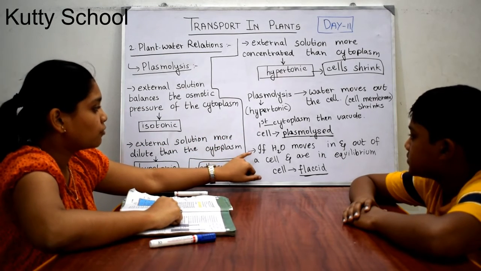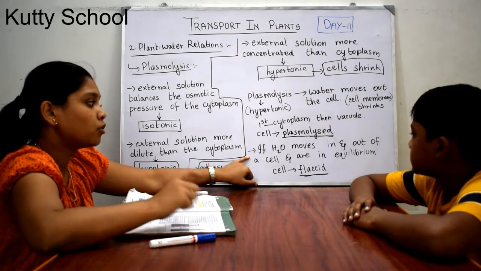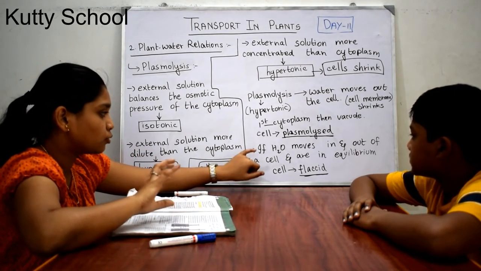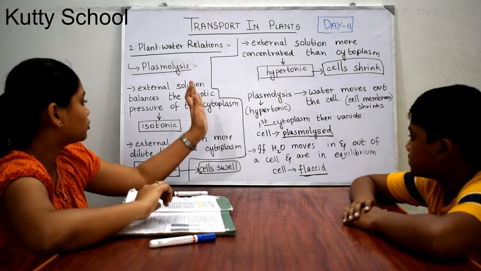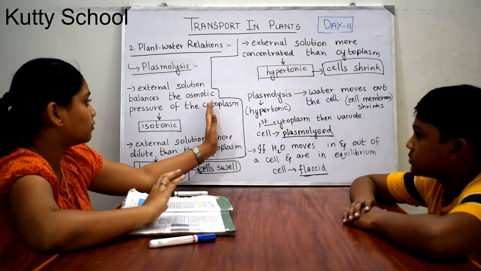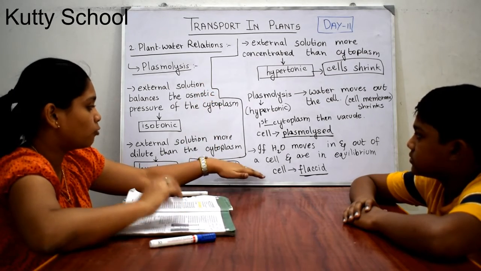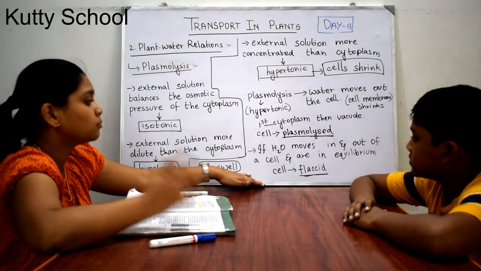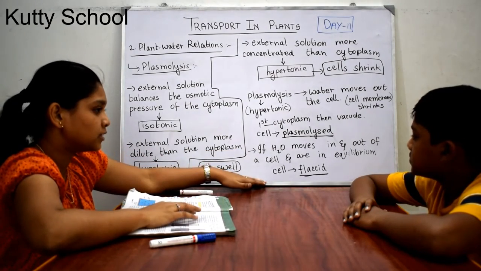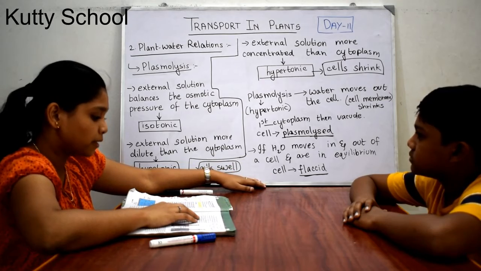If water moves in and out of a cell and they balance the equilibrium of the cell, it is known as a flaccid cell. Here we saw water molecules going out and coming in. But when water moves in as well as out, to keep the cell in equilibrium, it is known as a flaccid cell. Can you understand plasmolysis?